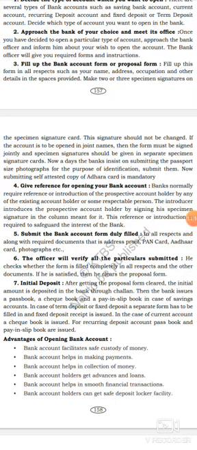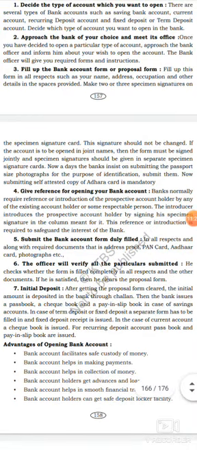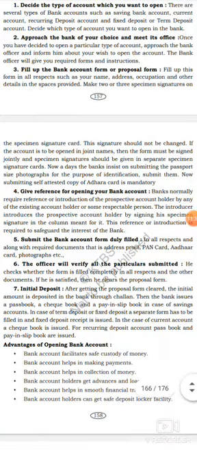Fill up this form in all respects such as your name, address, occupation and other details in the space provided. Got it? We need to make 2 or 3 specimen signatures in that form.